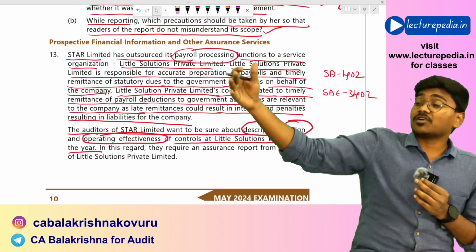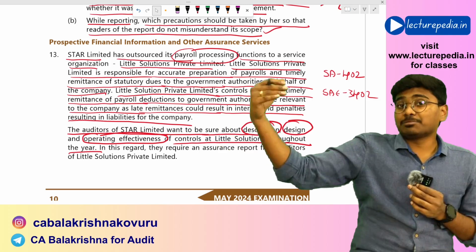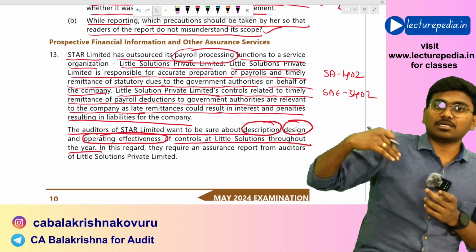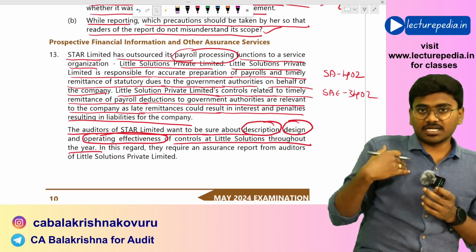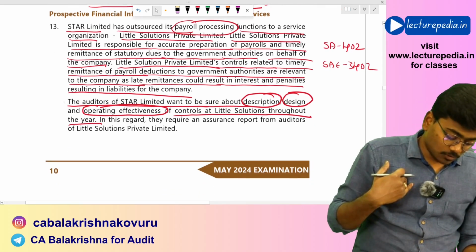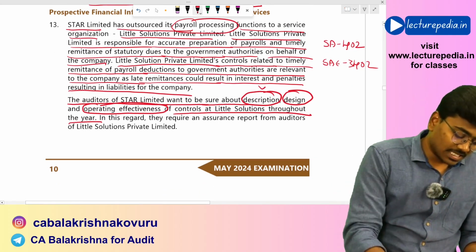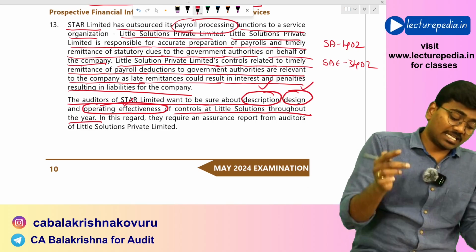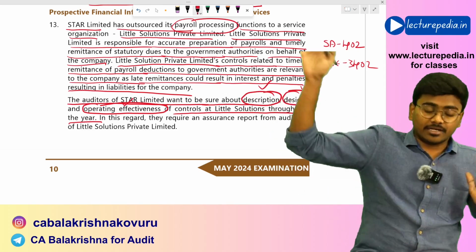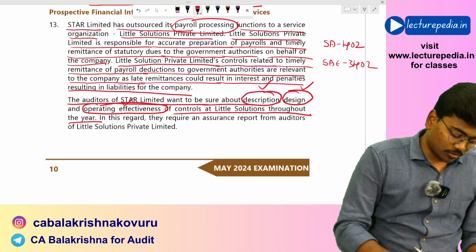Why? Because if the controls are not working properly, it might result in penalties on the part of the user entity.